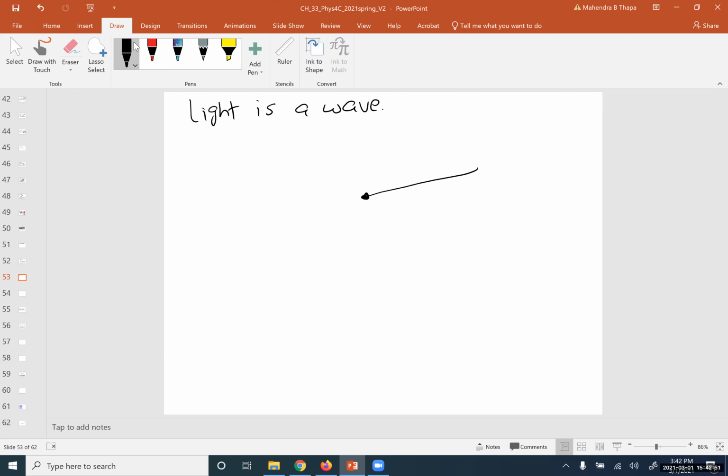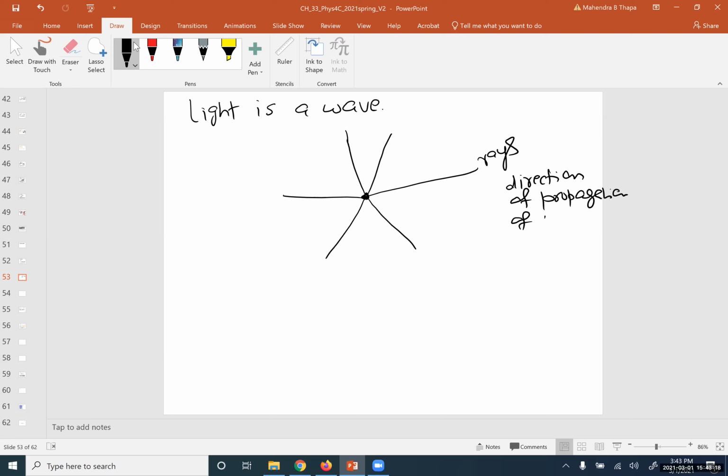So these are the rays, if we are considering the geometric optics. Rays basically give the direction of propagation of the wave.